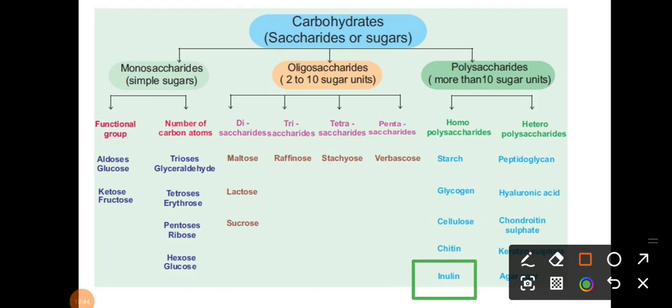So what is one important point here? What is inulin? Inulin is nothing but a polymer of fructose, a fructosan, right? And what is the main function of inulin? It measures the glomerular filtration rate, GFR. For the estimation of GFR, inulin is used, and that is the polysaccharide of what? That is fructose. So fructosan is there.